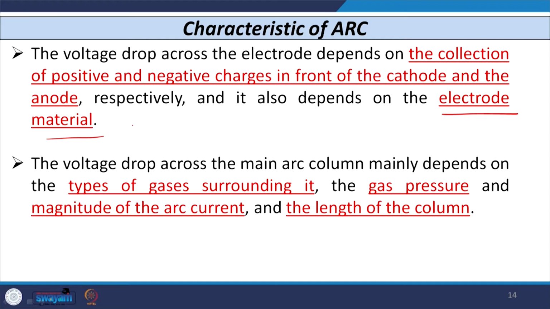The voltage across the main arc column depends on many parameters: the type of medium or gas surrounding the arc, the pressure of the gas, the magnitude of the arc current, and the length of the arc, which also plays an important role. Whenever I say length of the arc, I mean the arc column.